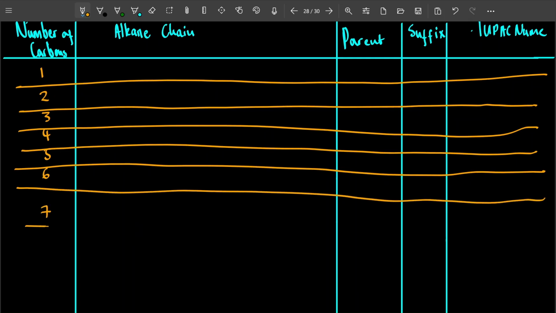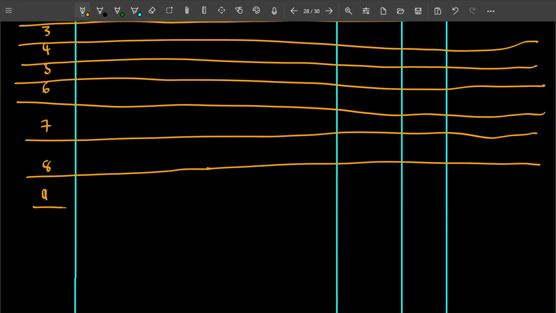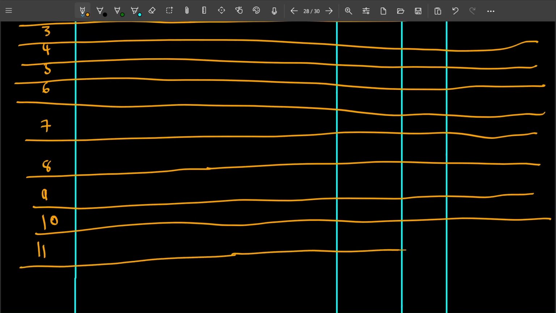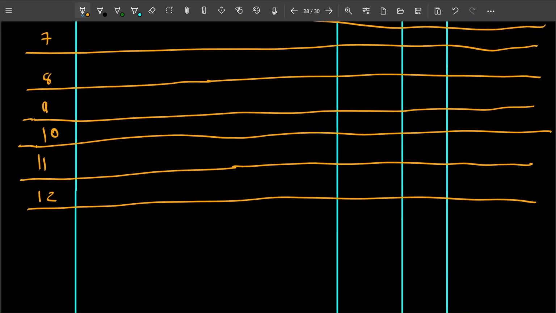Then we go to 7, and then 8, make them bigger, and then 9, and then I'm going to say 10, right? I'll make it bigger like that, and then 11, and I would end at 12, right? I'll end at 12 like this.